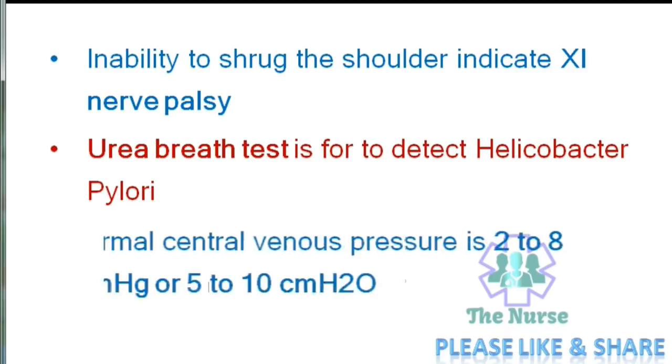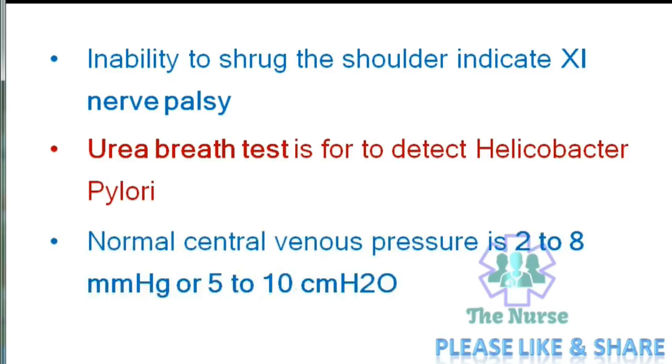Normal central venous pressure is 2 to 8 mm of Hg or 5 to 10 cm of water.